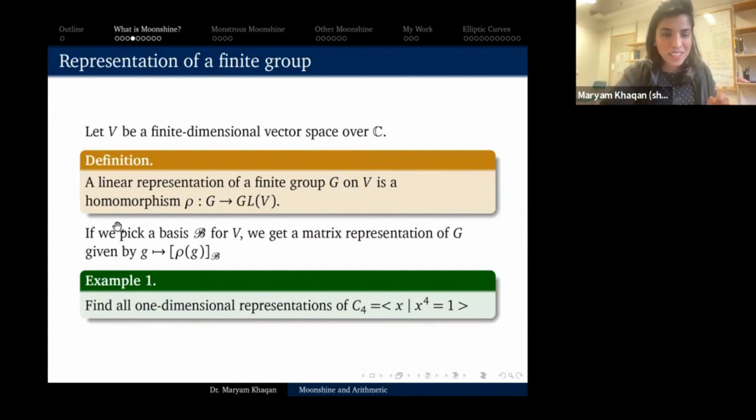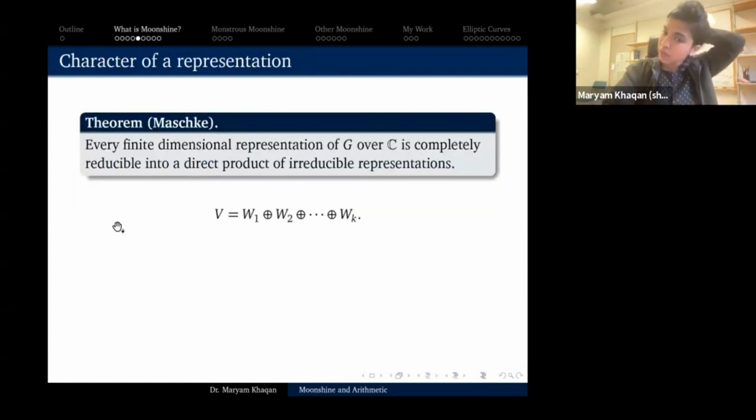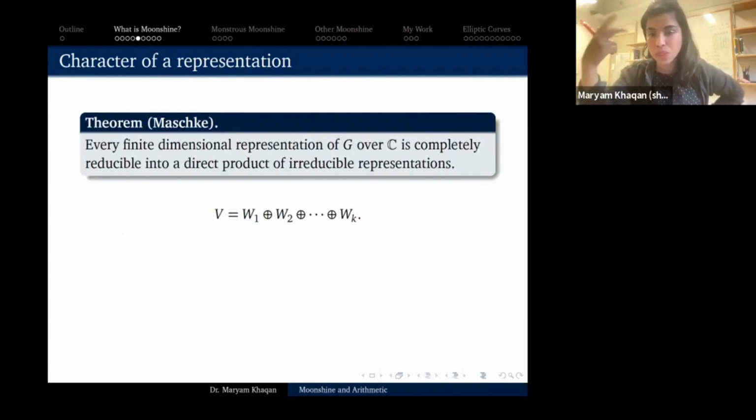Okay. If not, here's one main theorem of representation theory, which says that every finite dimensional representation of a finite group G over C is either irreducible or decomposable into irreducible representations. By irreducible representation, I mean that the only non-trivial sub-representations are 0 and W itself. And then I can pick any representation and write it as a direct sum of irreducible representations. So maybe it is useful to just look at irreducible representations of a finite group.